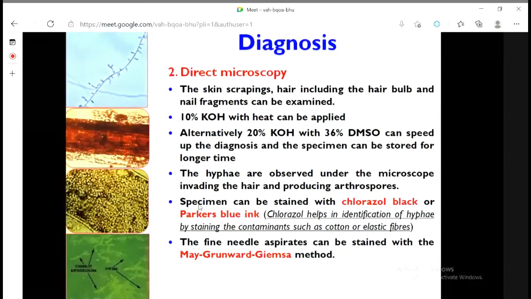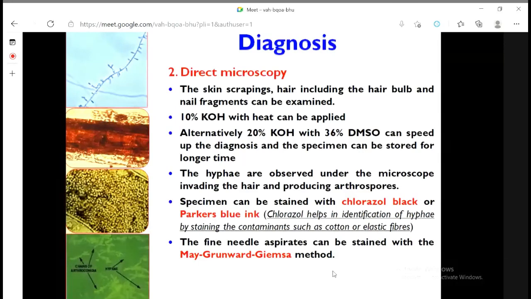How we can stain them? We can stain by chlorazole black or Parker's ink. But most commonly, lactophenol cotton blue. But the chlorazole helps in identification of the hyphae by staining the contaminants such as cotton or elastic fibers. Another method, the fine needle aspirates, can be stained with the May-Grunwald-Giemsa method. There are many methods of staining for observation under microscope.